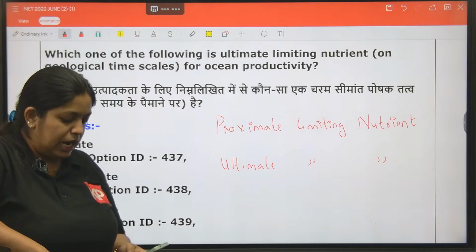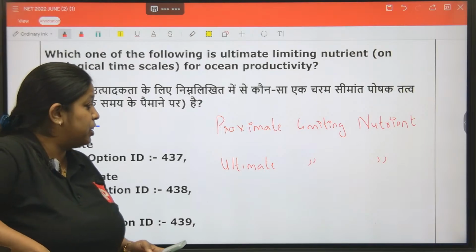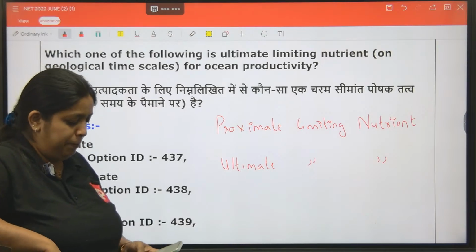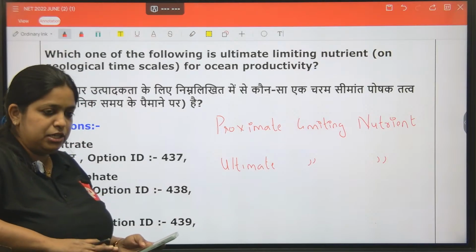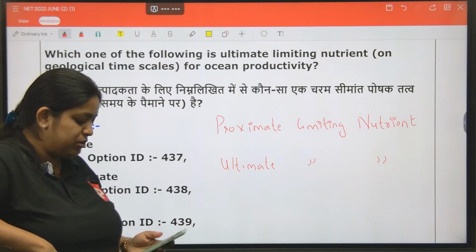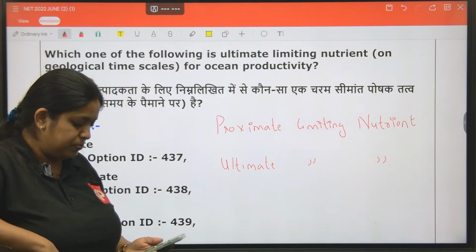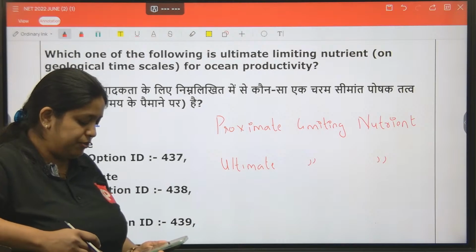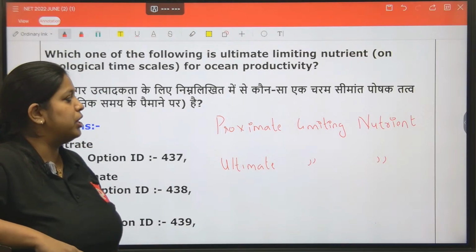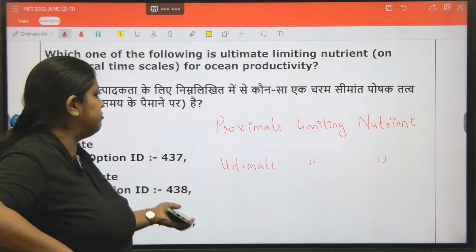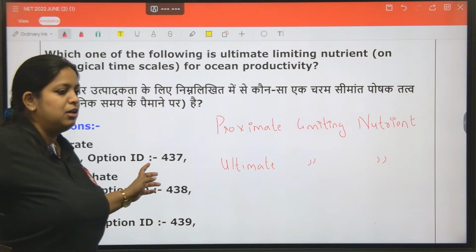Then the next one is the ultimate limiting nutrient. It determines the productivity for a longer duration. On a geological time scale, phosphate is thought to be the ultimate limiting nutrient of ocean productivity, and nitrogen is thought to be limiting only in the proximate sense. If the time scale is years, like hundreds of years, maximum up to centuries, then the productivity limiting nutrient will be nitrogen. If it is for millions of years, the productivity limiting factor will become the ultimate limiting nutrient, that is phosphorus.